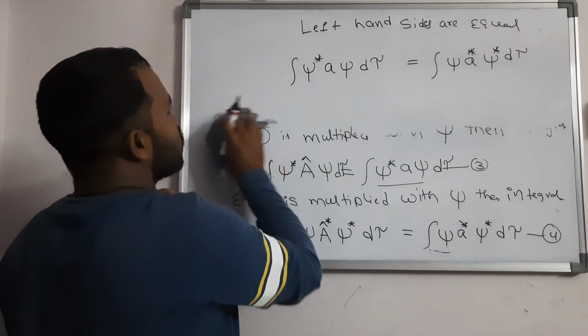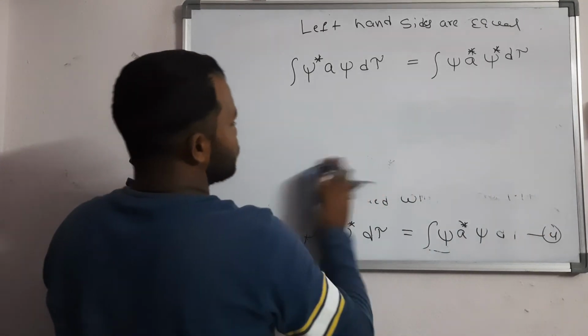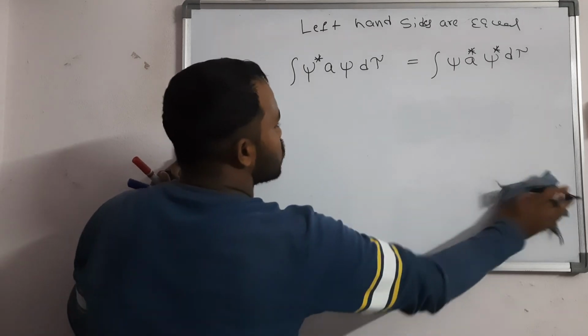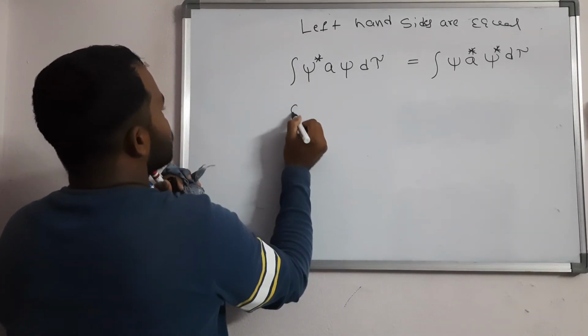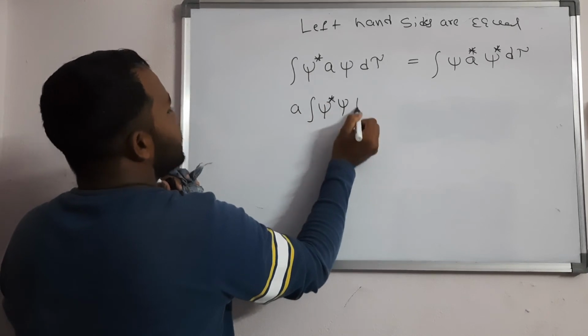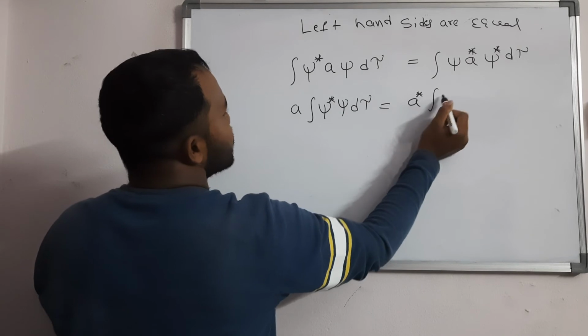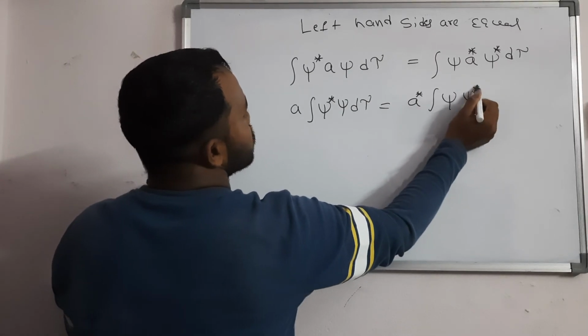From this, A I write outside because it is a constant: A into the integral of psi star psi d tau equals A star outside, into the integral of psi psi star d tau.